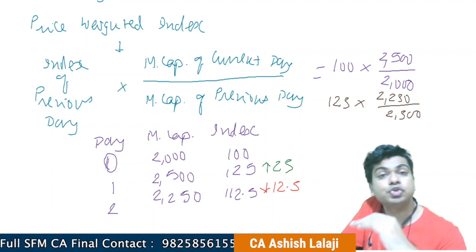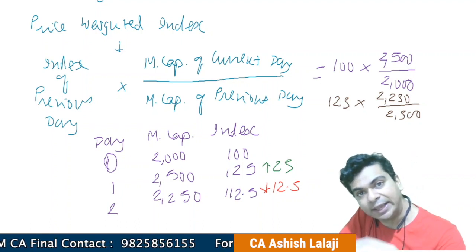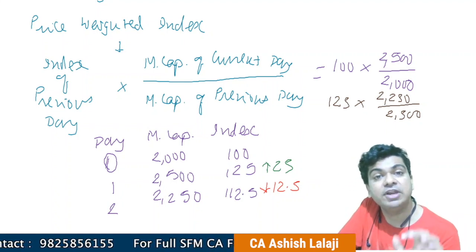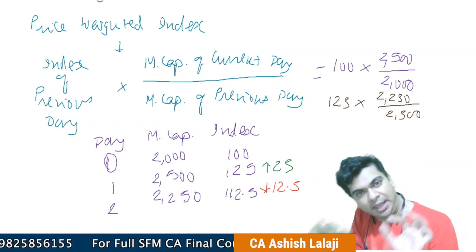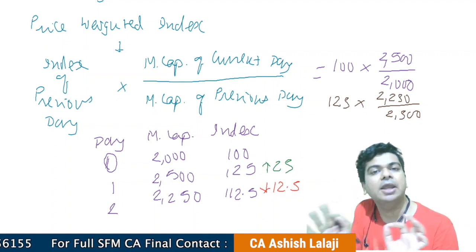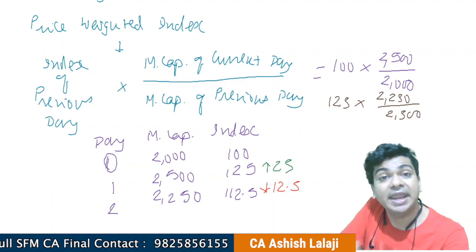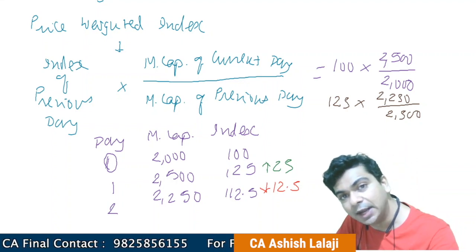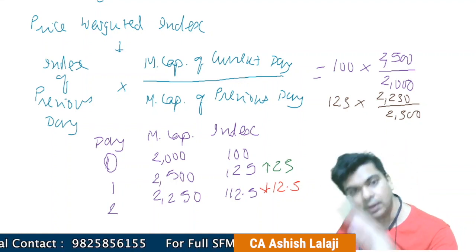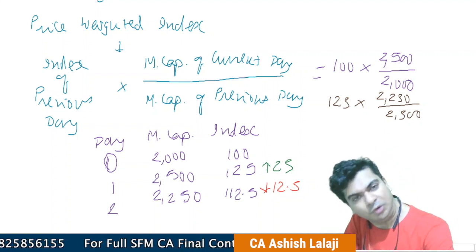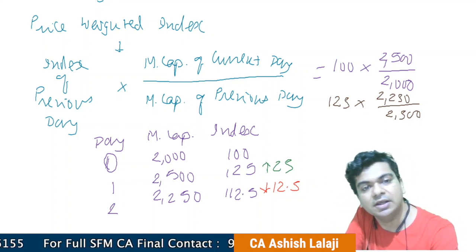The software that is used by the stock exchanges updates the share price every 15 seconds. Every 15 seconds, the market price will get updated. And every 15 seconds, even the index number will also get updated. Right?